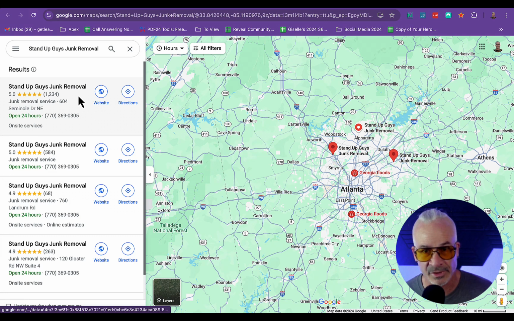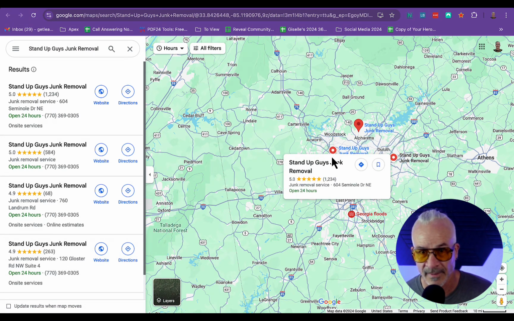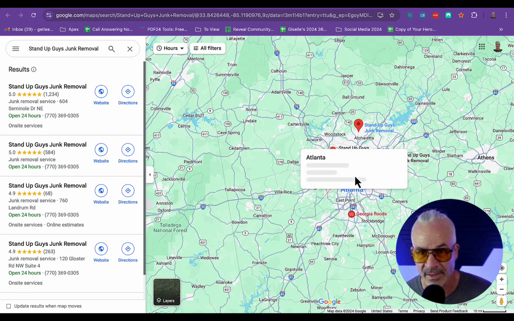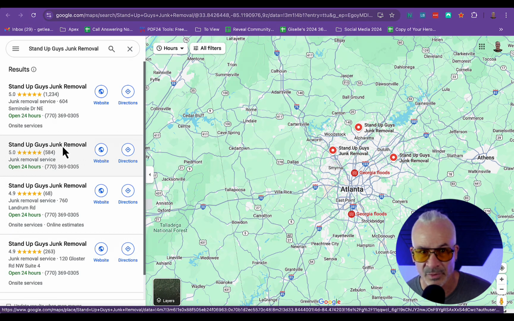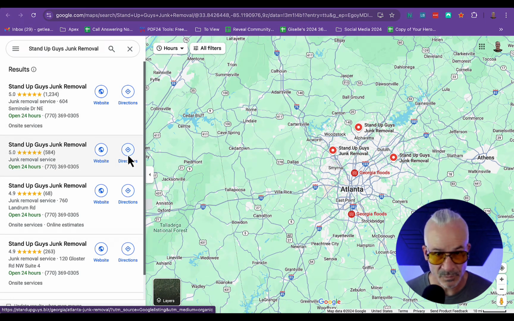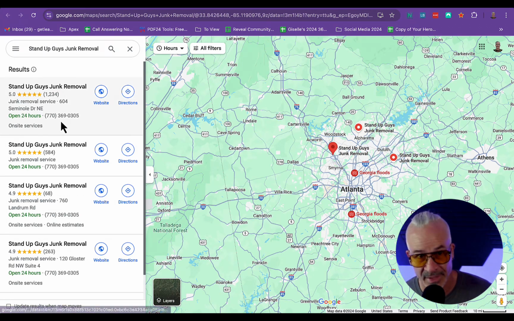So here's the strategy that they're doing. As you can see, these GBP listings are all over the map. You have one in the eastern side, northern side, western side, and then the other one is, that's those two. I don't know where this one is. Might be off the map somewhere. But as you can see, they're doing a multiple map strategy. So they're not depending on a single location to carry them across the city.